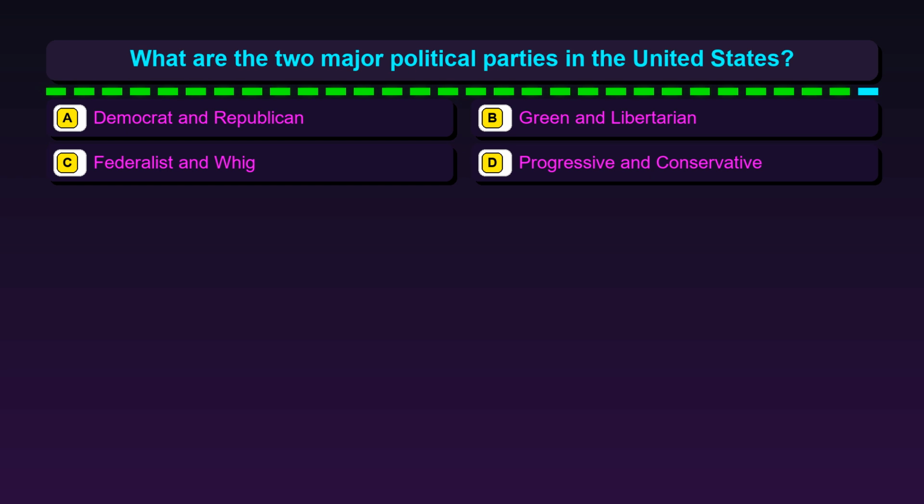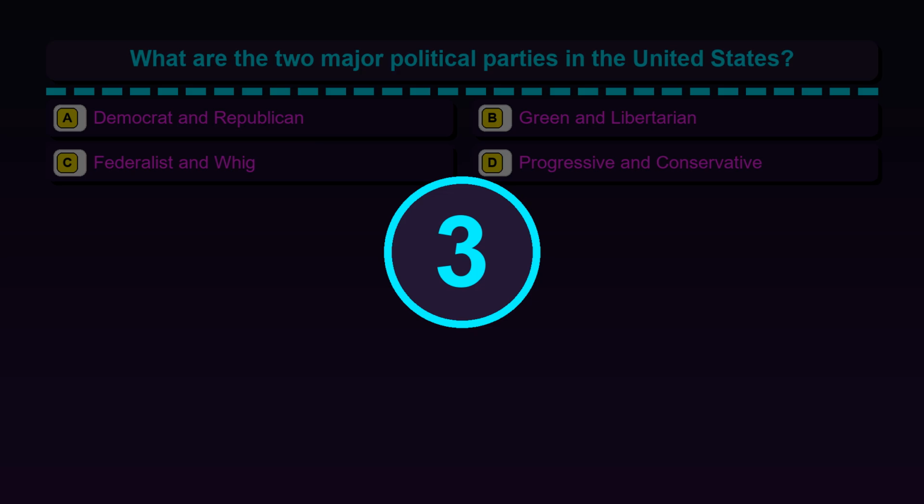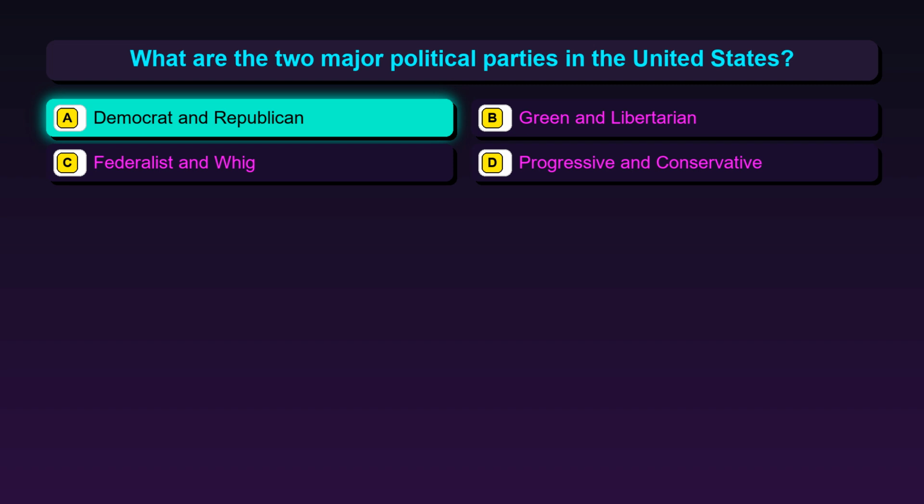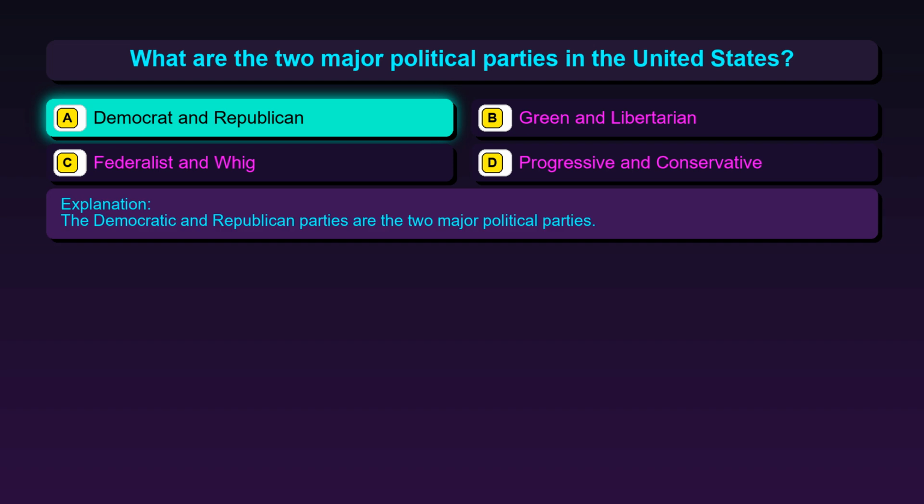Question 53. What are the two major political parties in the United States? Option A, Democrat and Republican. Option B, Green and Libertarian. Option C, Federalist and Whig. Option D, Progressive and Conservative. The correct answer is option A, Democrat and Republican. The Democratic and Republican parties are the two major political parties.